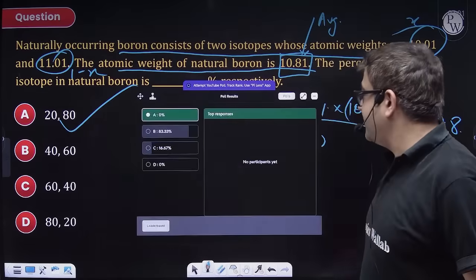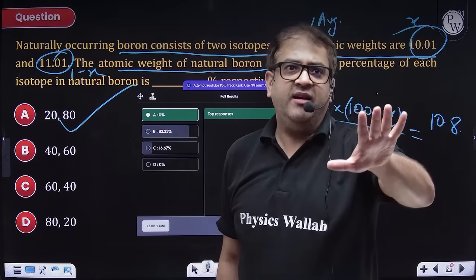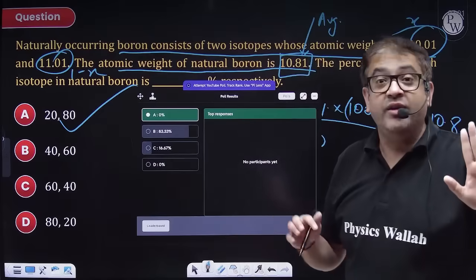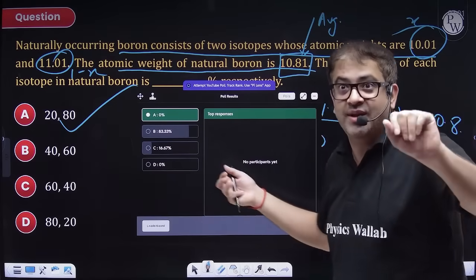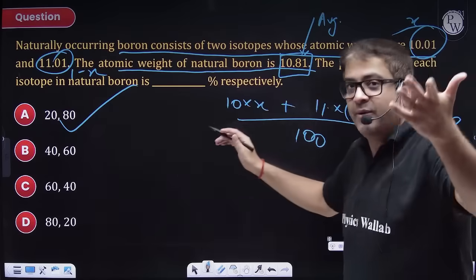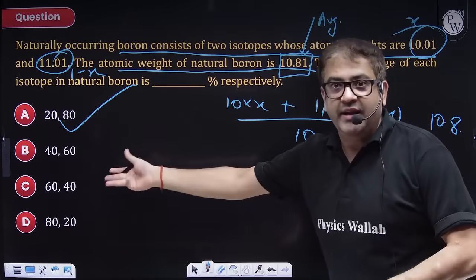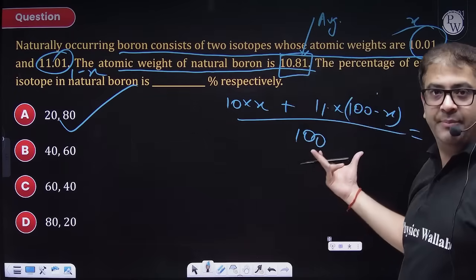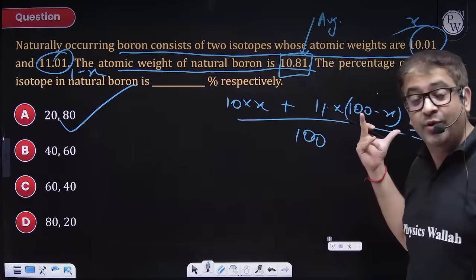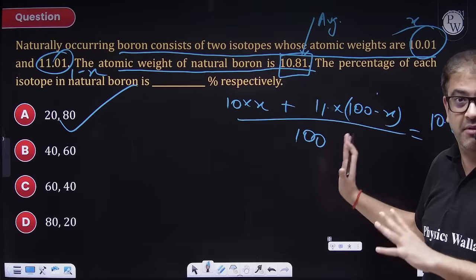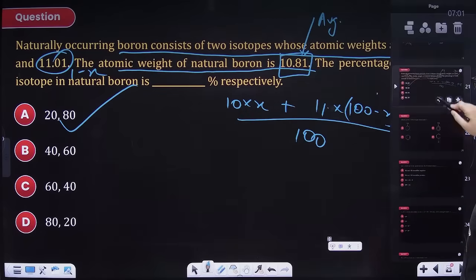Then you do mathematics better. Do not attempt incorrectly. I'm just giving you common sense to not do calculations for such questions. But yes, if you are having a problem with that mathematical statistical idea, then obviously you should do it. I have given you the calculation also, but it will take time. So if you're planning to do it with proper calculations, do it in the second attempt. I hope I'm making myself clear.